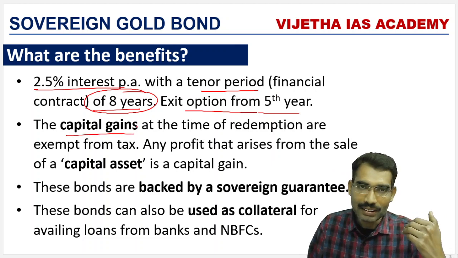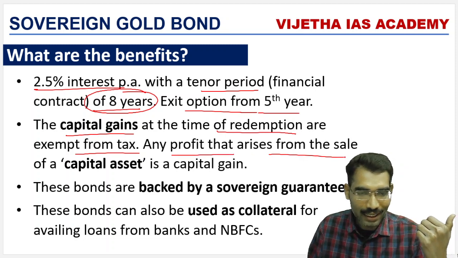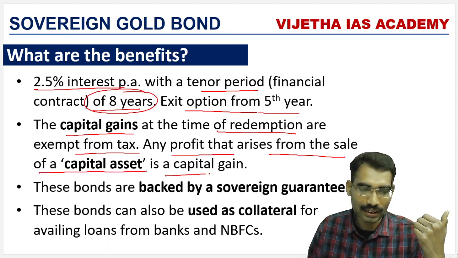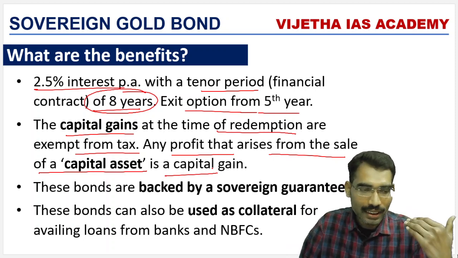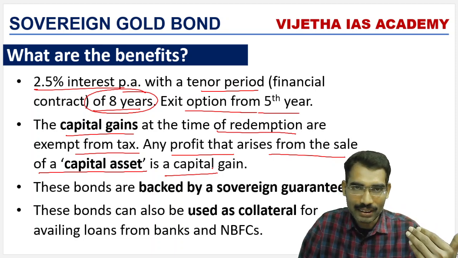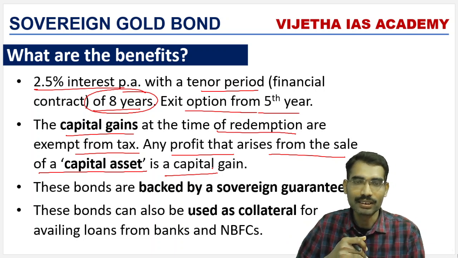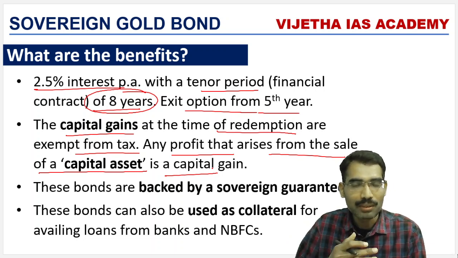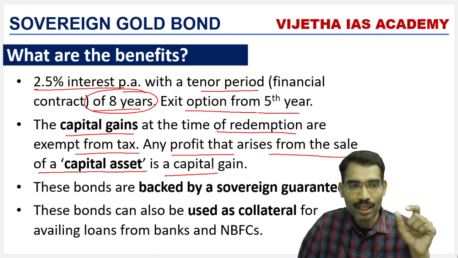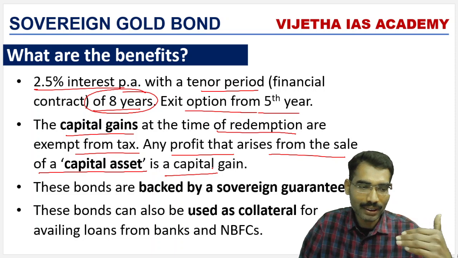The capital gains at the time of redemption are exempt from tax. What is capital gain? Any profit that arises from the sale of a capital asset is a capital gain. Gold is a capital asset, and a sovereign gold bond is a capital asset. Any capital asset, if it is sold in the market, there is a profit. Once a profit comes, tax has to be deducted. But in this case, for the sovereign gold bond, this tax is exempted. So capital gains tax is exempted for sovereign gold bond.